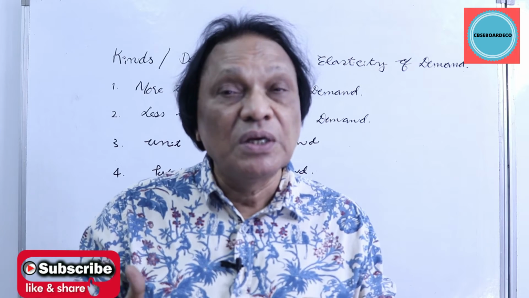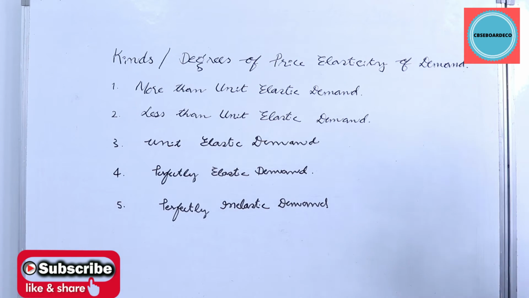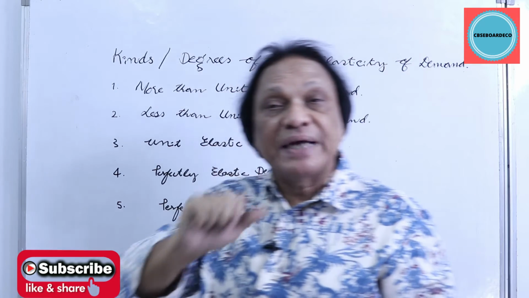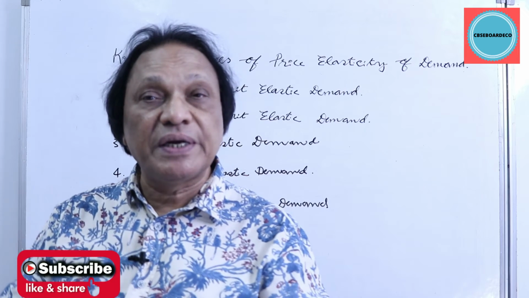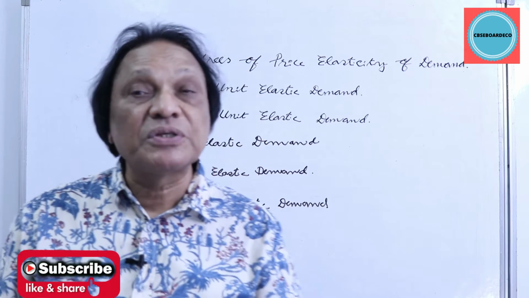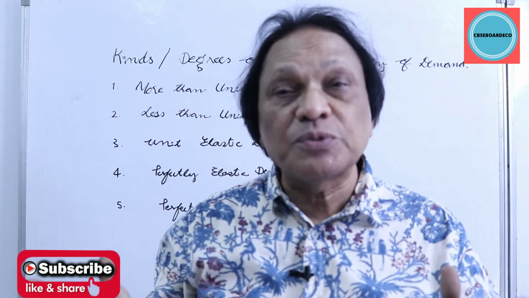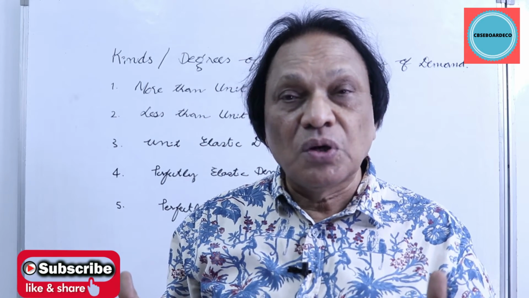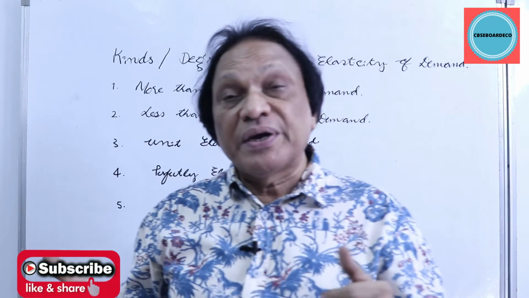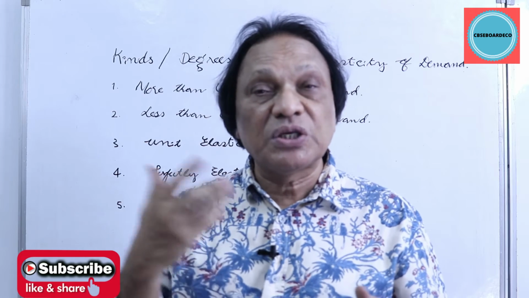Keeping that in mind, today's topic is kinds or degrees of price elasticity of demand. There are 5 elasticities of demand. About this we'll be discussing in detail in separate videos with the help of graph and schedule. Here today we'll just discuss the 5 kinds of elastic demand. The first one is more than unit elastic demand or highly elastic demand. We'll discuss in detail in the next video, but today I'll just give you a brief idea about it.